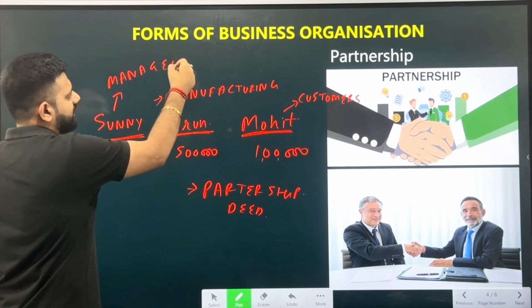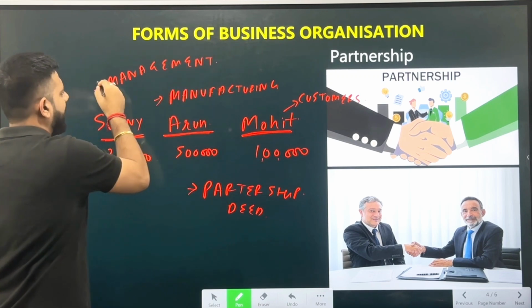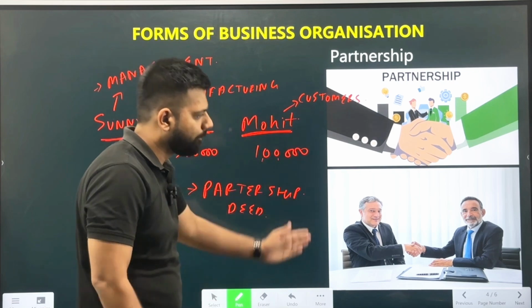He will look after the management of the company, and he will also be looking after the finance for the company: how the business can obtain the finance, and when there are profits, how these profits will be utilized for the business. So when a person is not individually starting the business and is starting it with 2 or 3 partners, this business is known as a partnership, where the partners become the owners of the company and they distribute the profits in the ratio agreed by them. So this is known as the partnership.